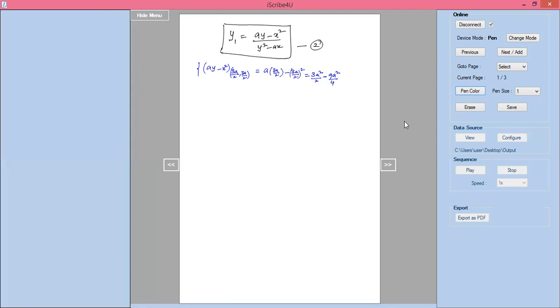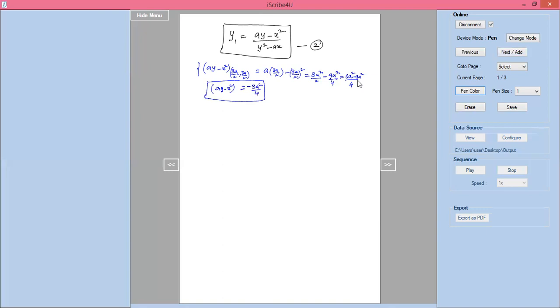Taking LCM 4, we get 6a square minus 9a square, which is minus 3a square by 4. This is the value of ay minus x square.